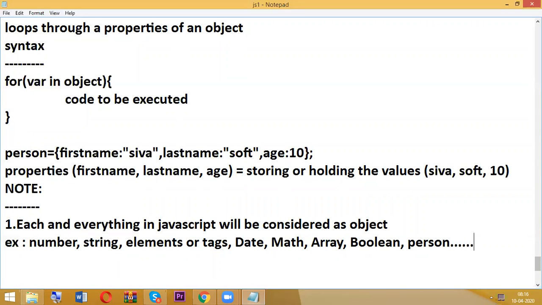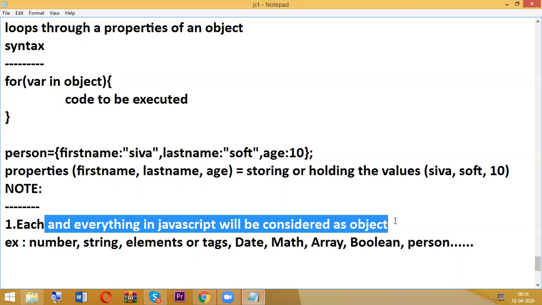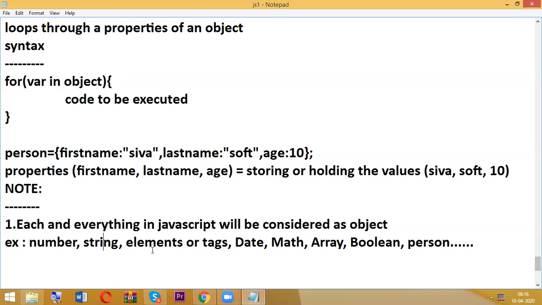Here I am just explaining what an object is. In JavaScript, each and everything is considered an object. If you write x equal to 10, it's a number, and a number is also an object; a string is also an object. All the HTML elements like the paragraph tag, image tag, list tag, and input tag are objects, as are the date object, math object, array object, and Boolean object.